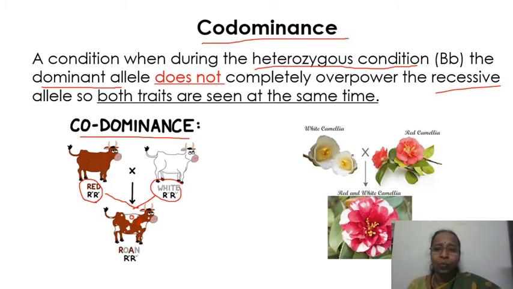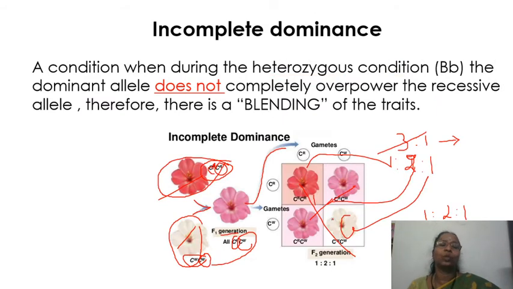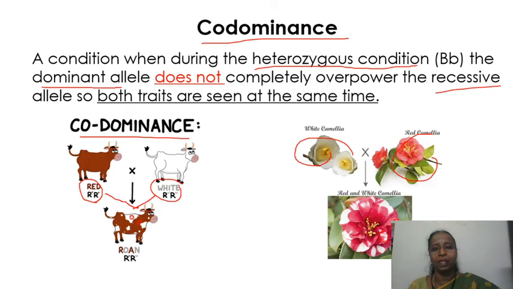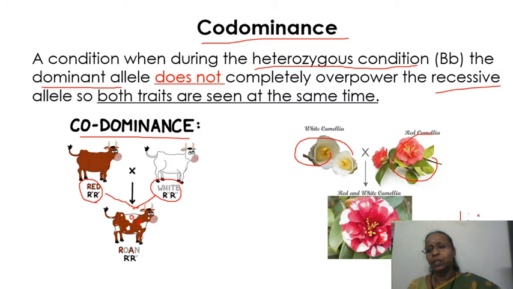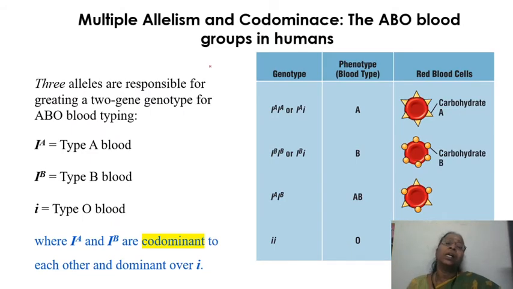Here also you can see, right, white flower crossed with the red flower. You can see patches of white and red. So this is an example for codominance. Both the characters, without blending, have expressed themselves in a region-specific manner. Then it becomes codominant. So I hope you understood what is incomplete dominance and codominance. You can write the checkerboard like this. This is going to be the same checkerboard where the genotypic and phenotypic ratios are going to be 1:2:1. Now we are going to see the next variation, which is multiple allelism, along with codominance, which we have seen earlier.